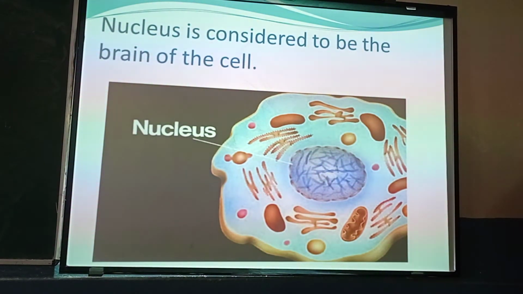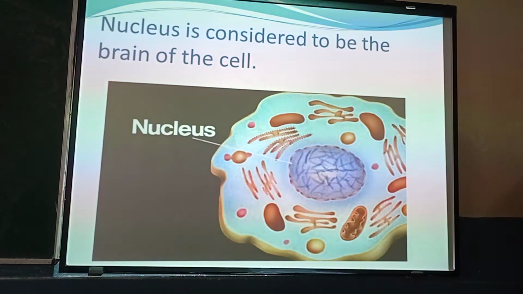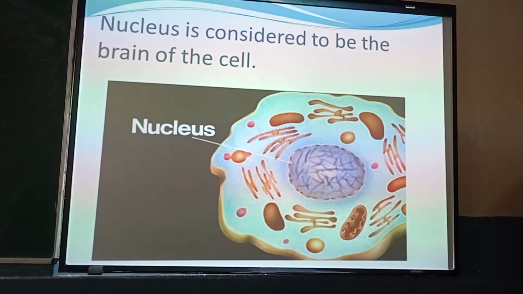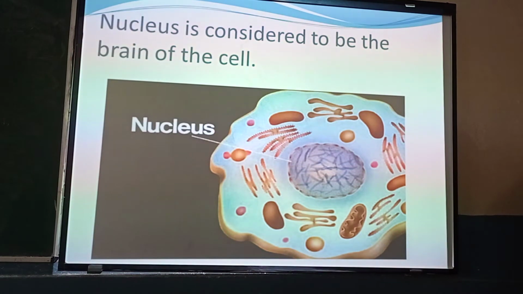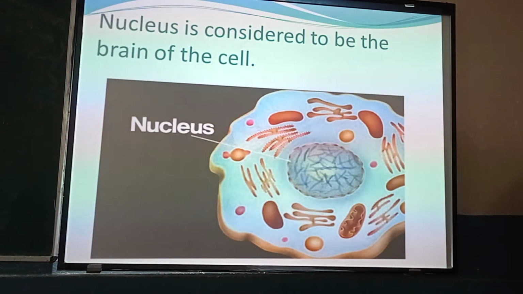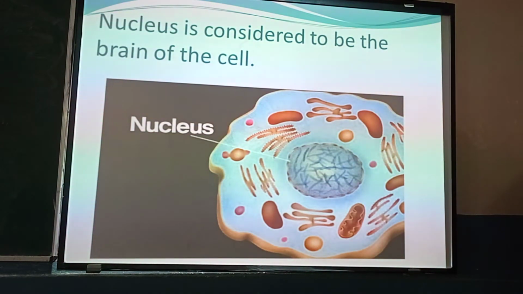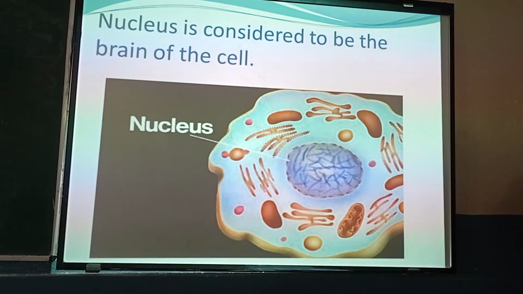It is separated from the cytoplasm by a nuclear membrane, and it allows the movement of various materials between the cytoplasm and nucleus through its nuclear membrane, which is also selectively permeable.